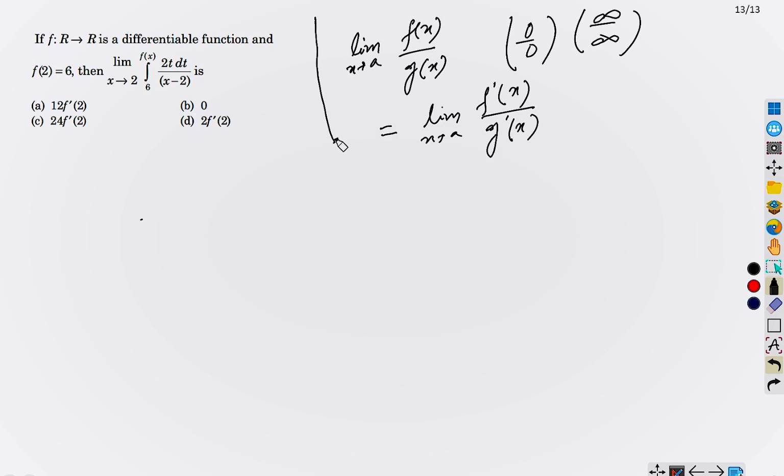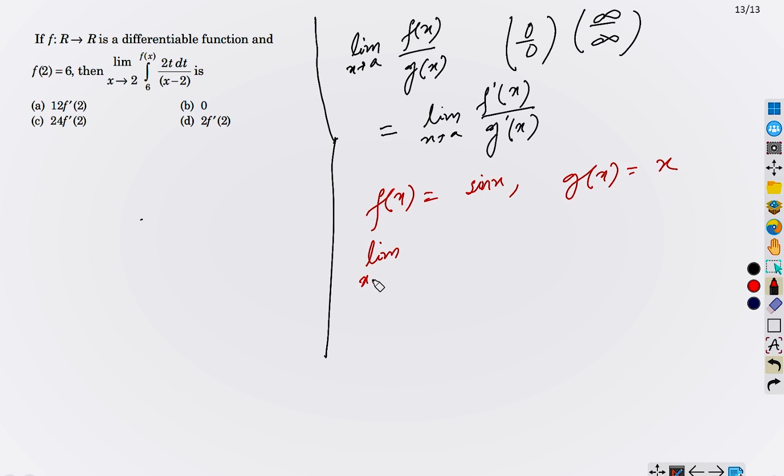So let me now give some example. Let's say, I will give you a very simple example. Let's say f(x) equal sin x and g(x) equal x, okay? Therefore, we now want to evaluate this limit: x tends to 0, sin x upon x. Now see, it is in 0 by 0 form, right?